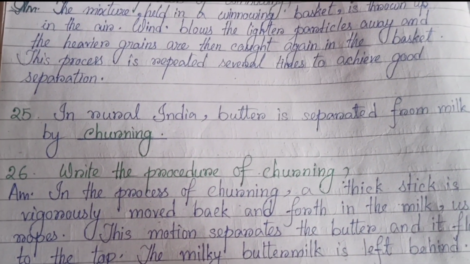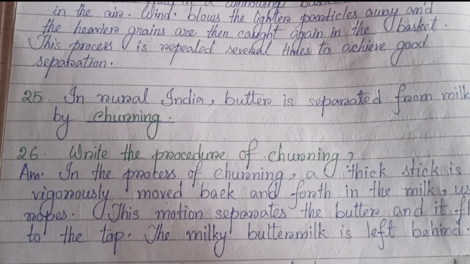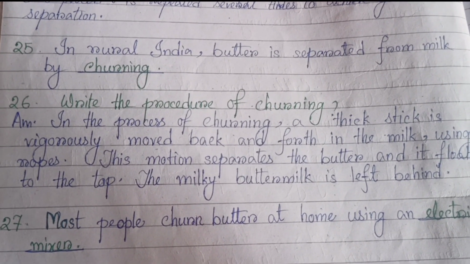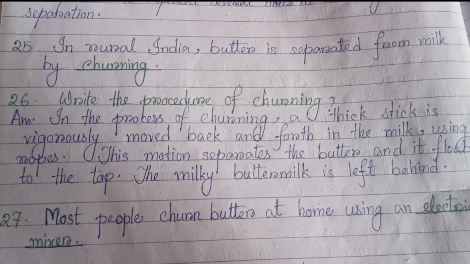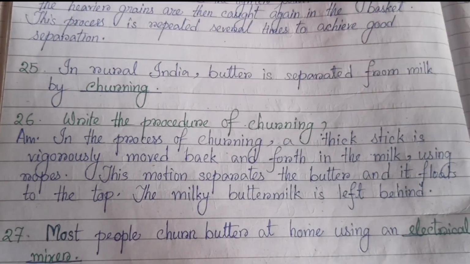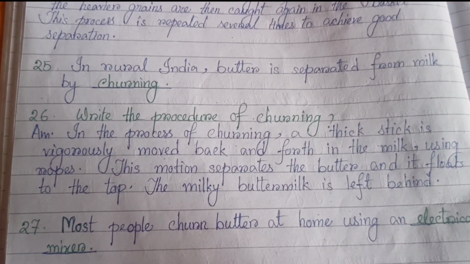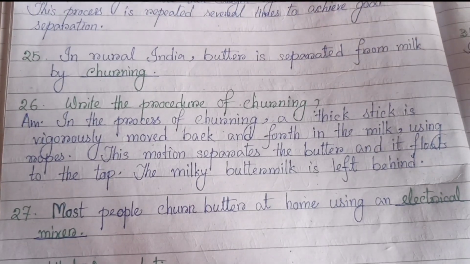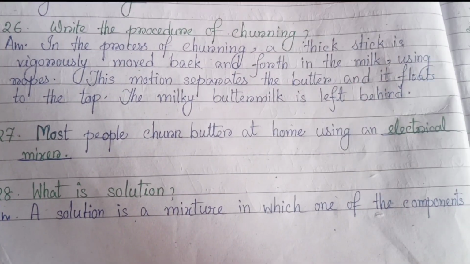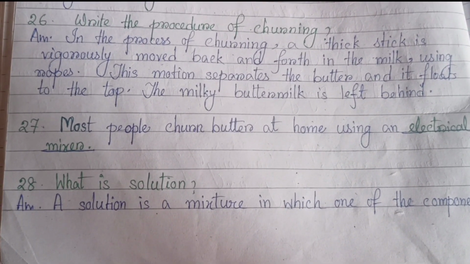25. Fill in the blank. In rural areas, butter is separated from milk by churning. 26. Write the procedure of churning. In the process of churning, a thick stick is vigorously moved back and forth in the milk using ropes. This motion separates the butter and it floats to the top. The milky buttermilk is left behind. 27. Most people churn butter at home using an electrical mixer.